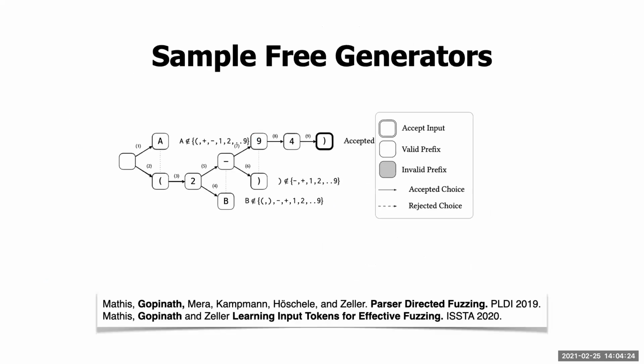Now, together, both techniques effectively allow us to turn any parser into a generator, producing high quality inputs without any bias. Unfortunately, this technique is rather slow. The problem is that each character advancement in a single input costs at least one execution.